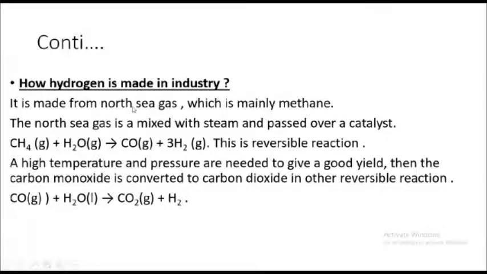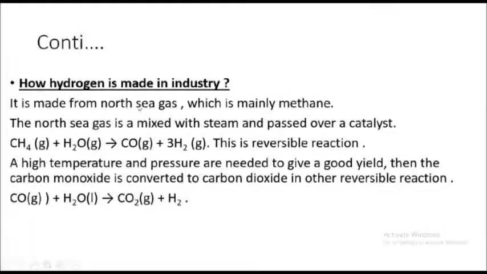North Sea gas is one of the main gases that exist in the world. Keep in mind that North Sea gas is mainly methane. When we were studying the alkanes, the natural gas and oils were mostly made of methane. Methane is the main compound that forms a gas, either natural or artificial.